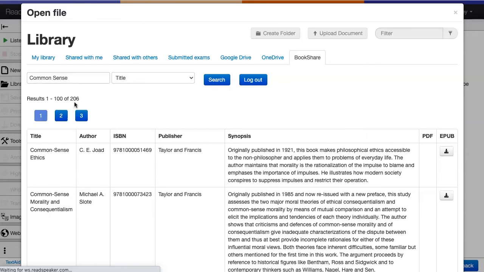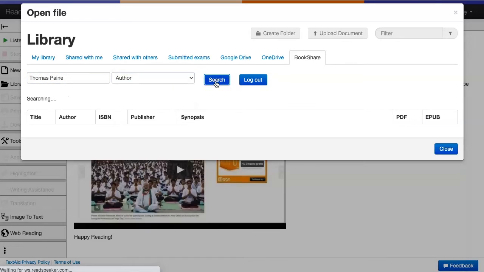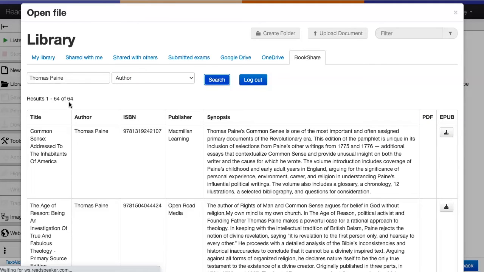Let's see if we can narrow the list by searching for the author. Enter the author's name, Thomas Paine. Select author, and click search. This gives us a smaller group of books to look through, but it is still a long list.